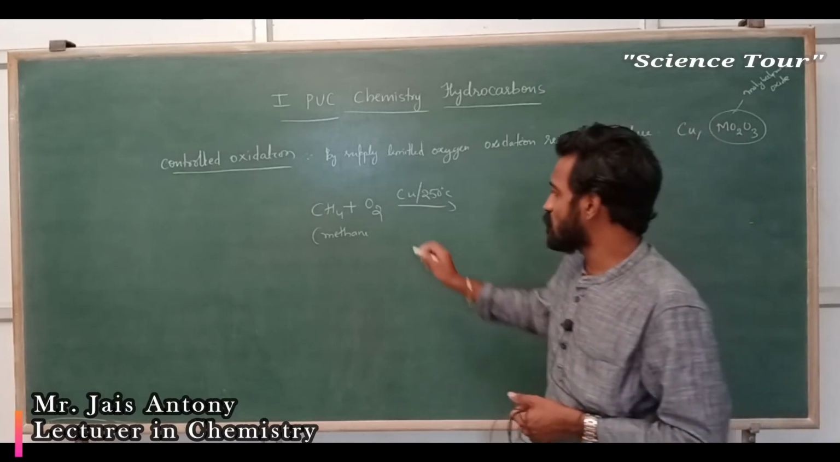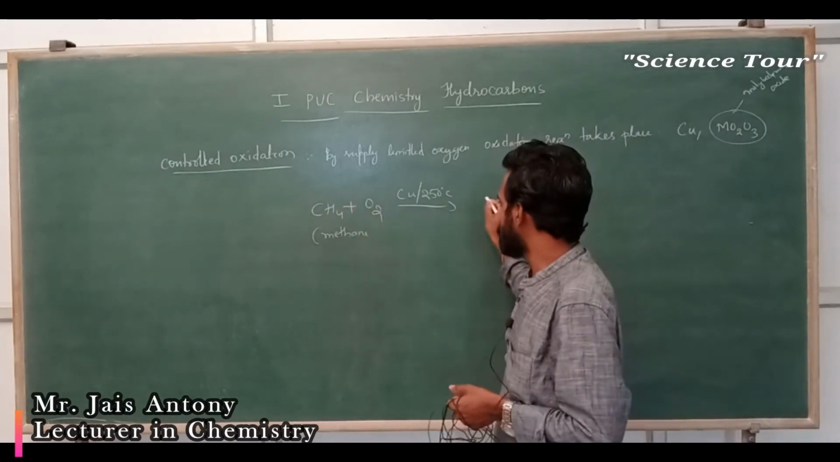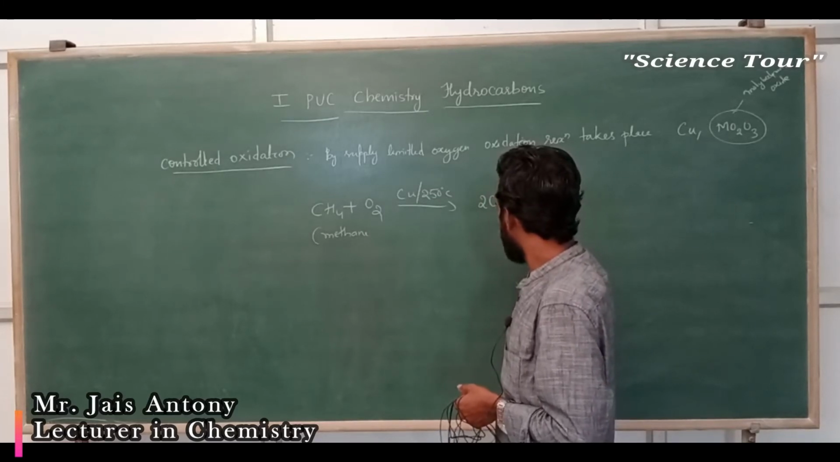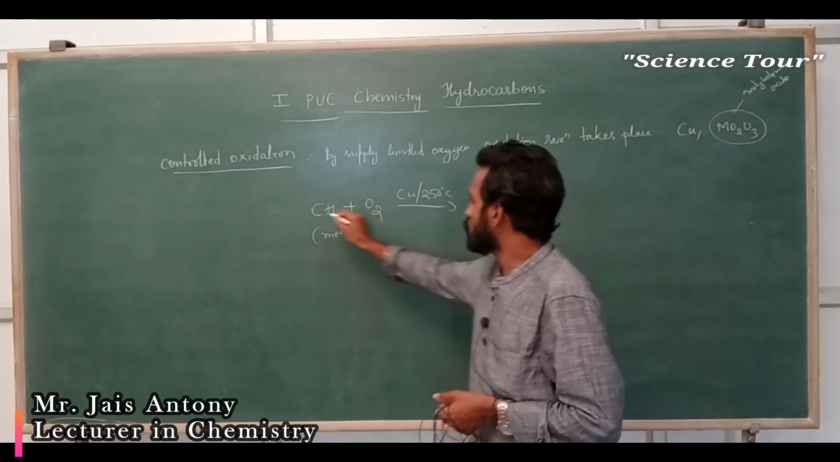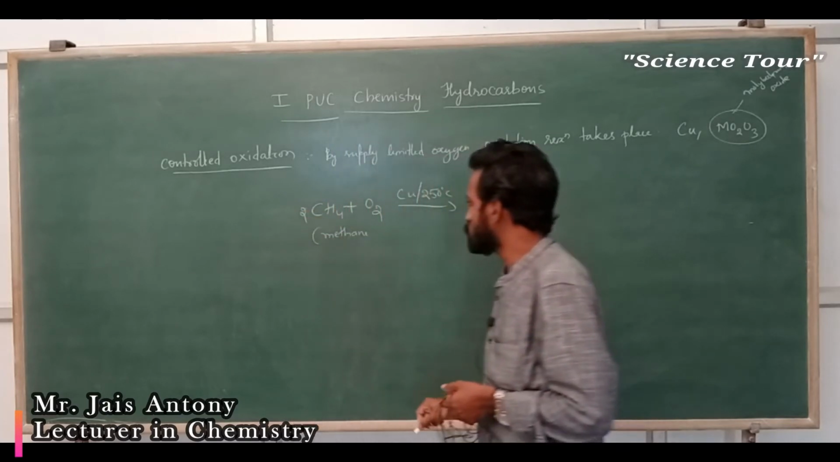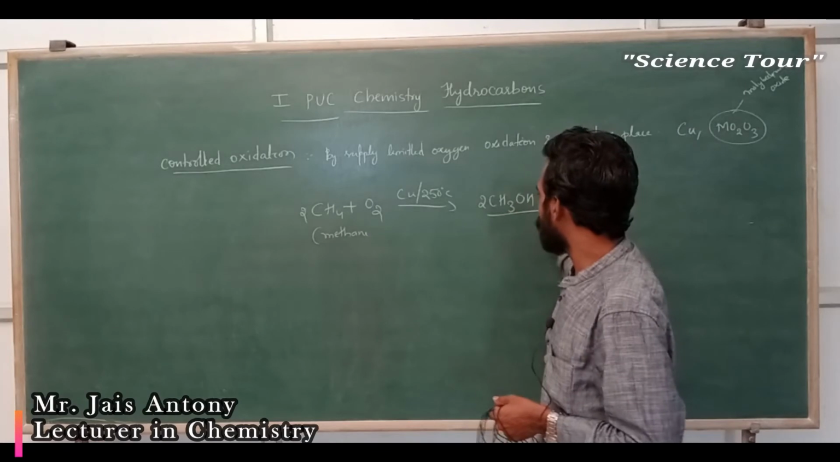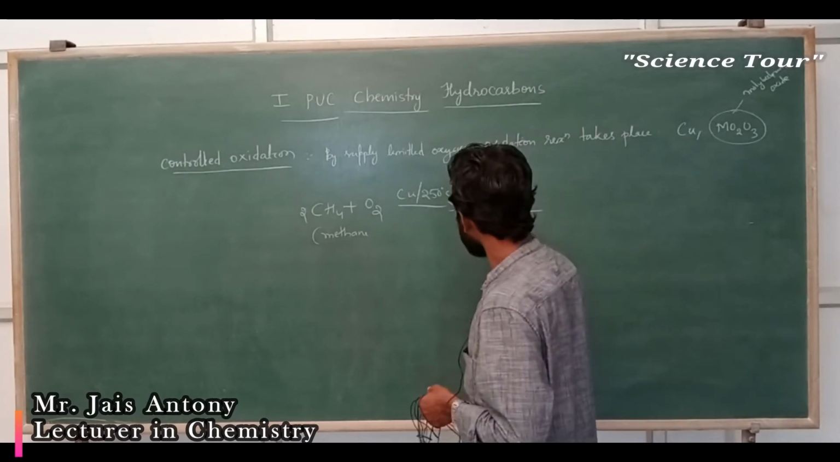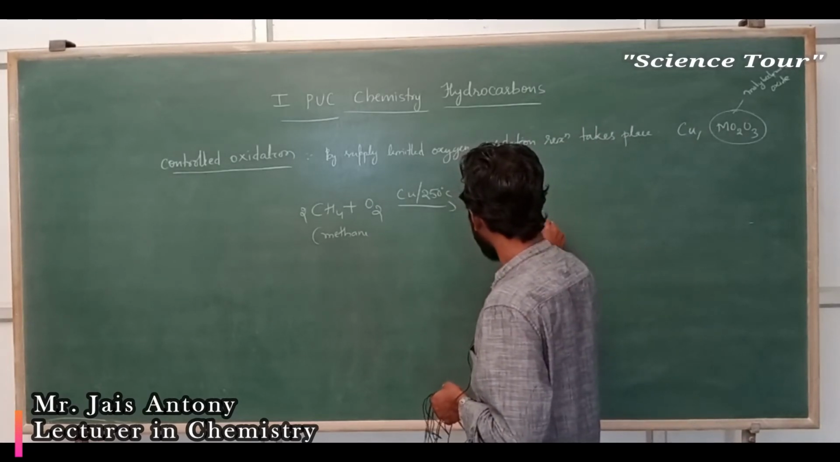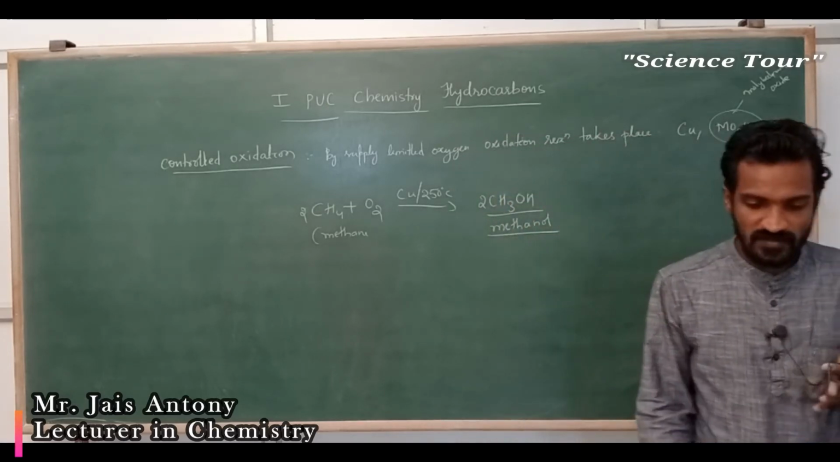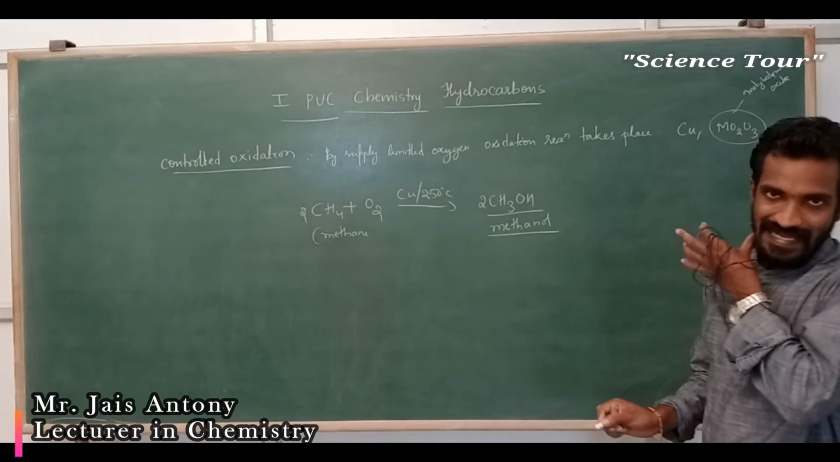So what are we going to get? Can anybody predict the product? We will get CH3OH. Here you have to balance the equation: 2CH4 reacts with oxygen to give 2 molecules of methanol, which is an alcohol. My dear students, this reaction is very important.